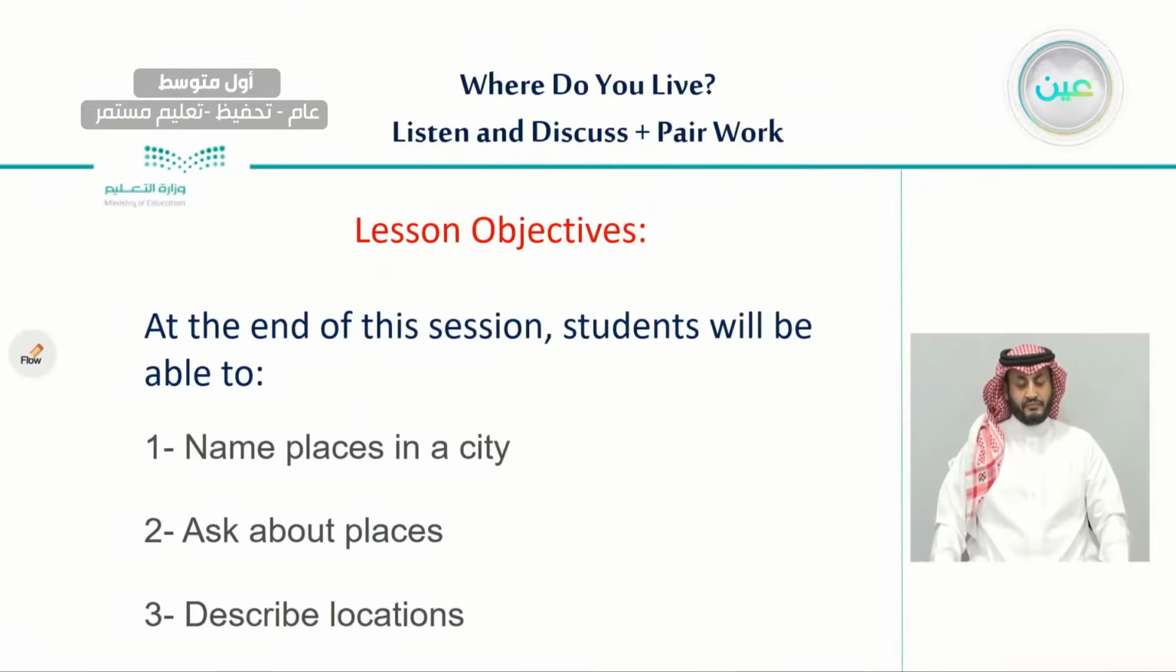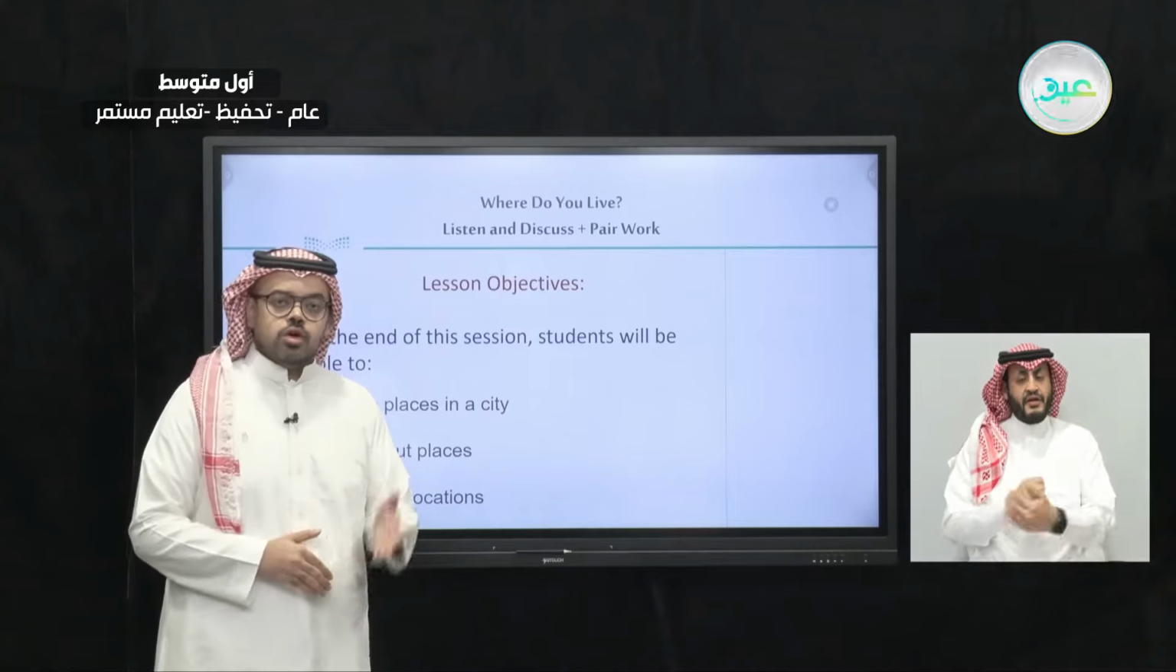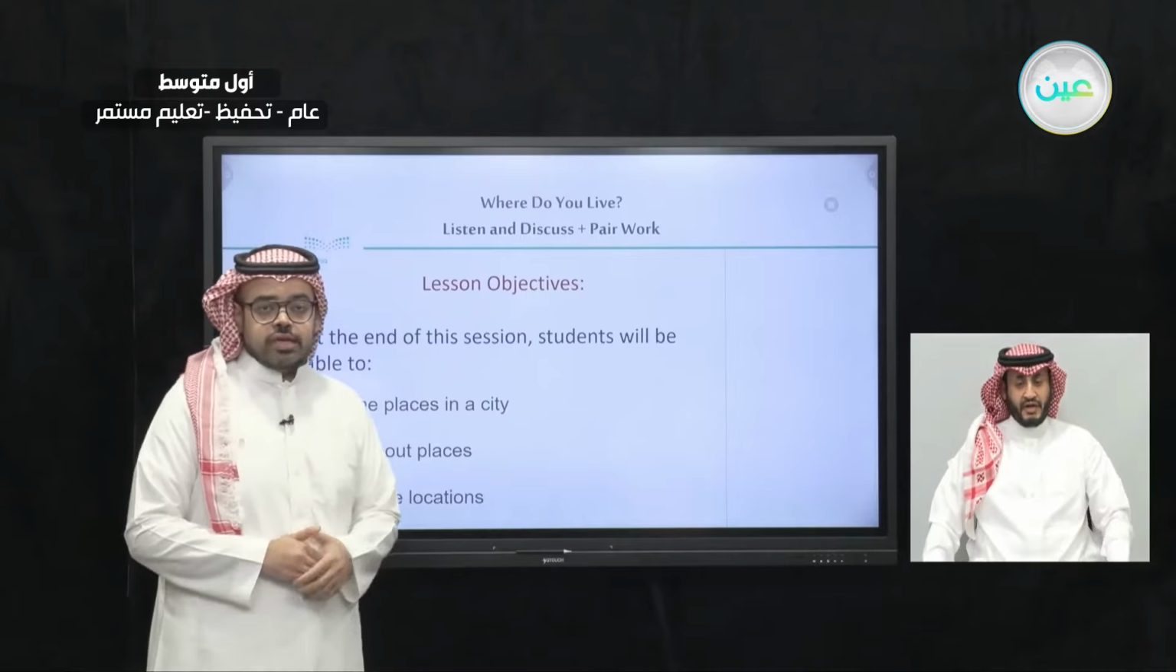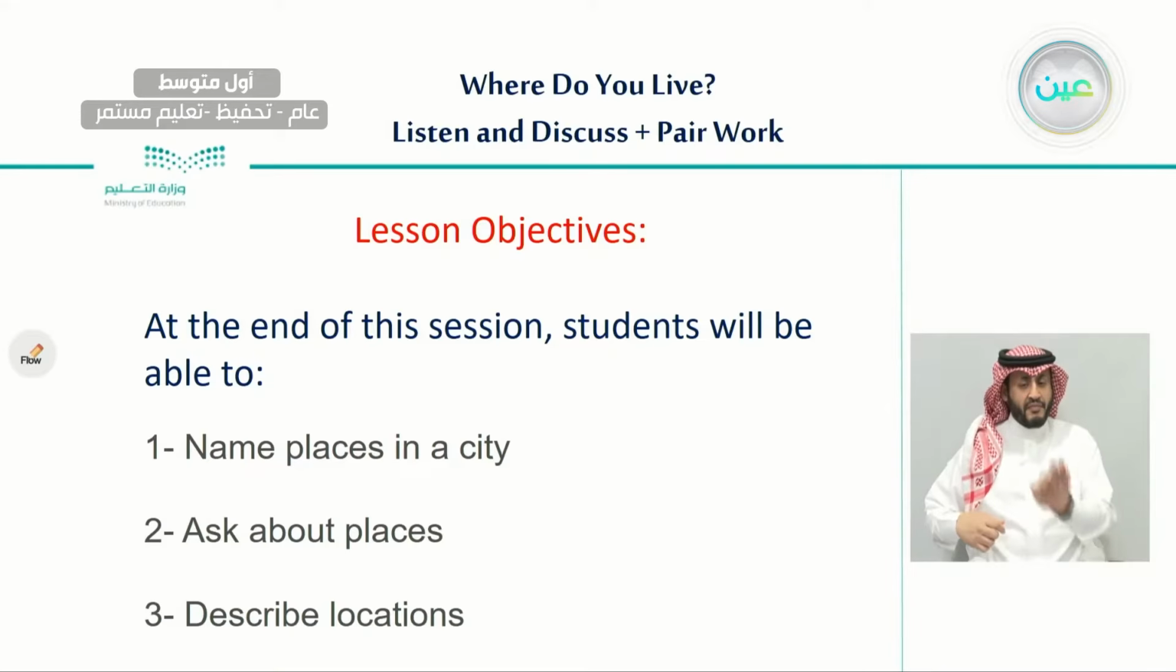So at the beginning, we will learn the lesson objectives. We hope that at the end of this lesson, you will be able to, number 1, name places in a city, number 2, ask about places, and number 3, describe locations for the places.